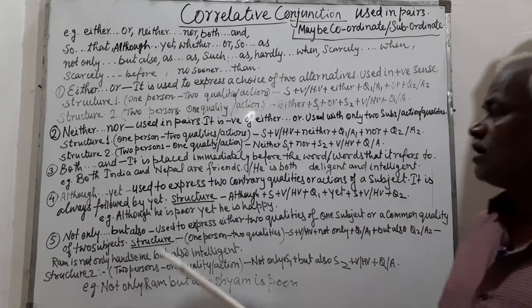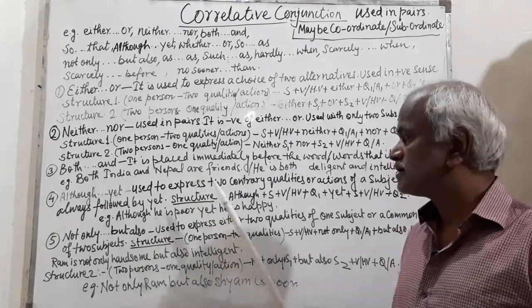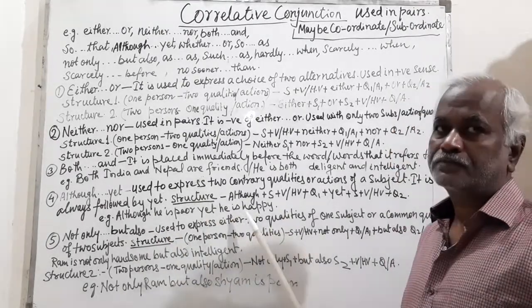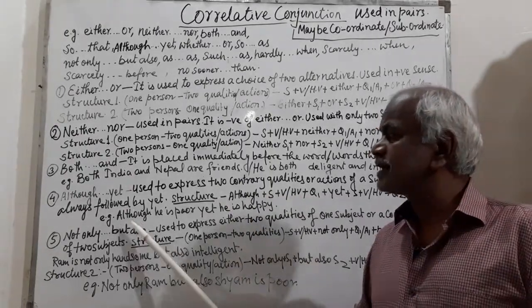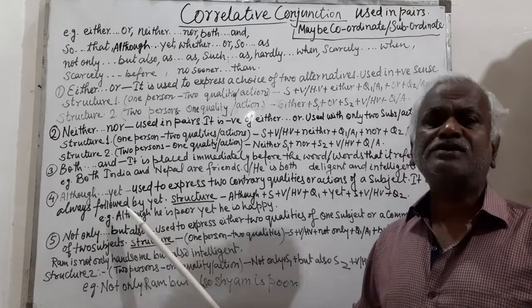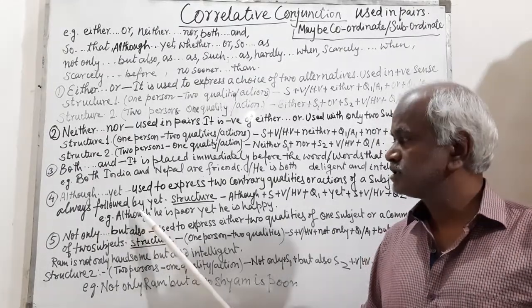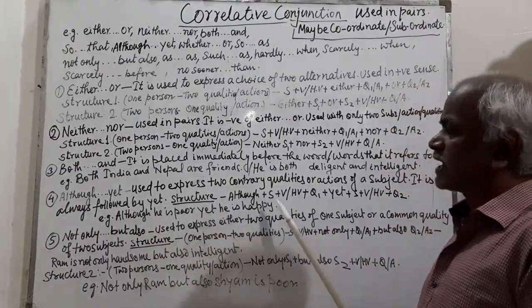For example, although he is poor, yet he is happy. Remember one thing, instead of although, we can use though also. Though he is poor, yet he is happy.